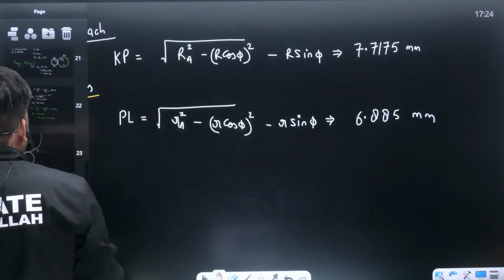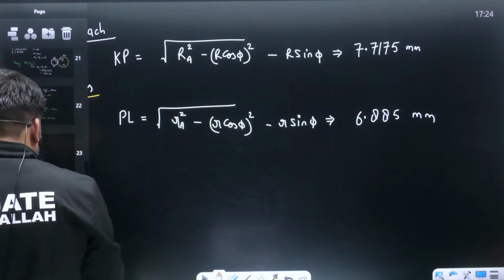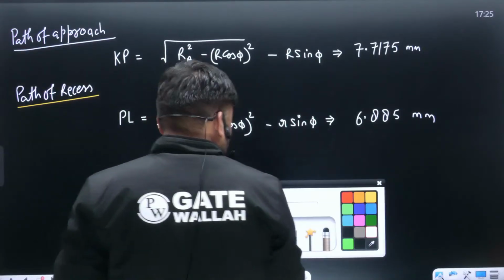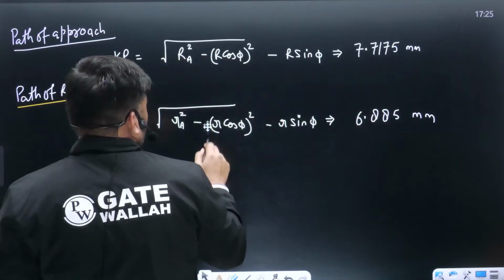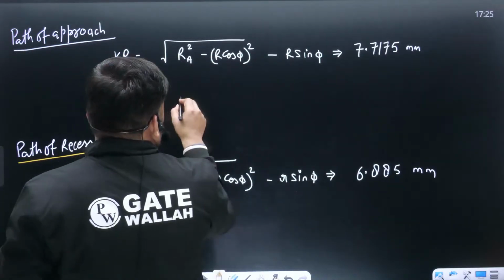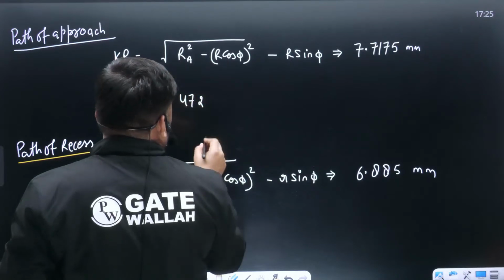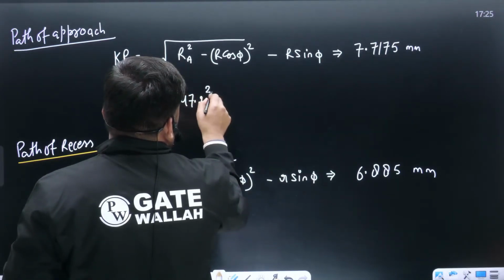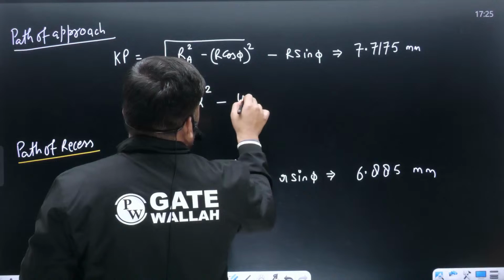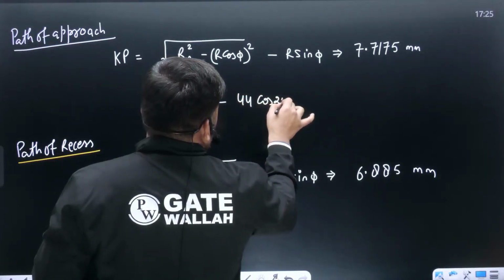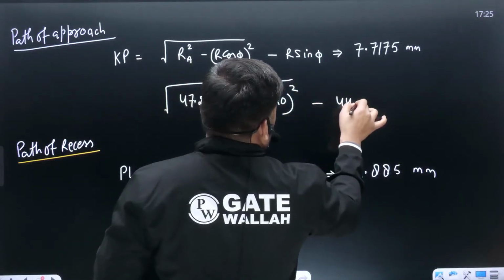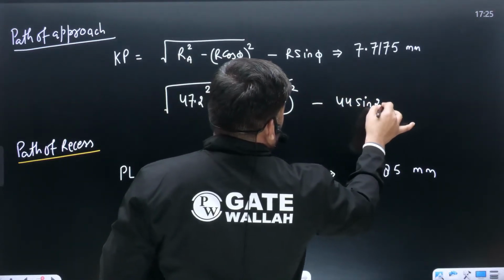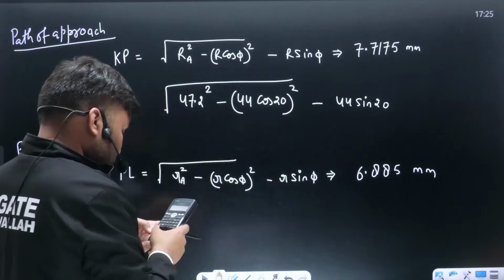RA का value is 47.2. अरे sorry. My mistake. This is 47.2. I have taken it as 0.5. 47.2 square minus, R का value is 44 cos 20 square, minus 44 sin 20. Let me check.